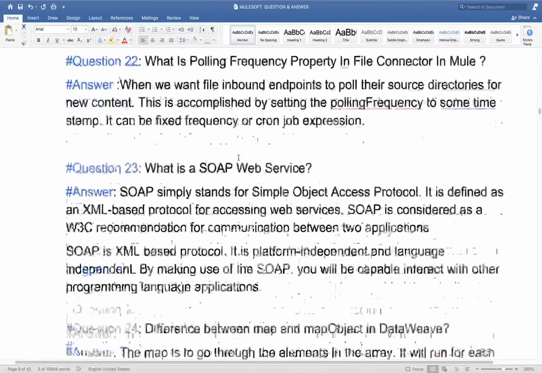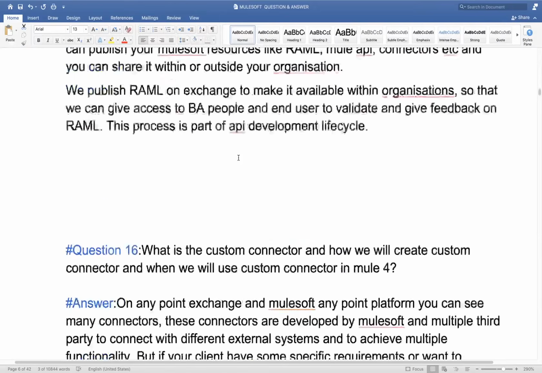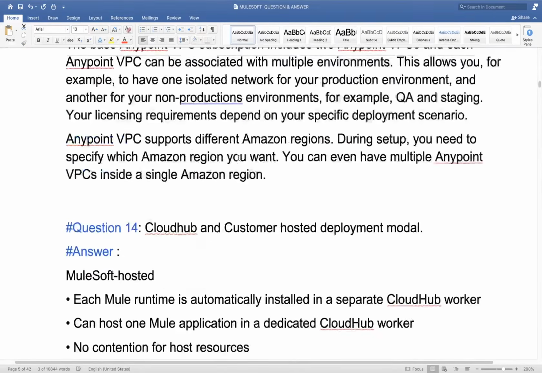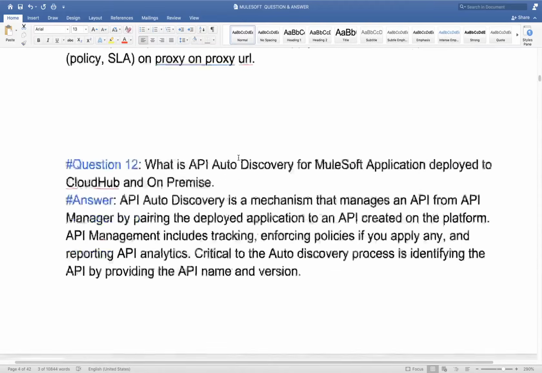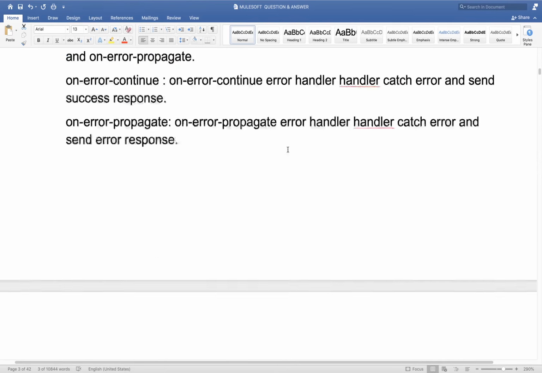Ravi: This type of error, can we also check in DataWeave, and it will go to the on error continue or propagate? Instead of increasing this code and all, we can go for that. How will you raise an error in DataWeave? In DataWeave we don't have any logic to raise an error.